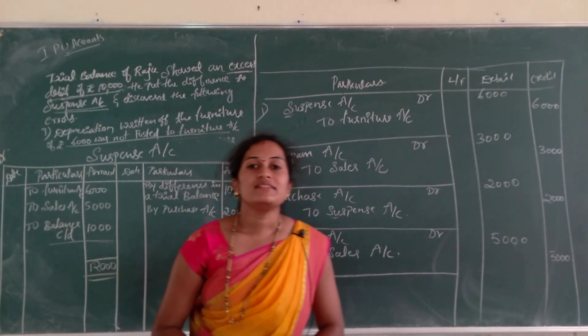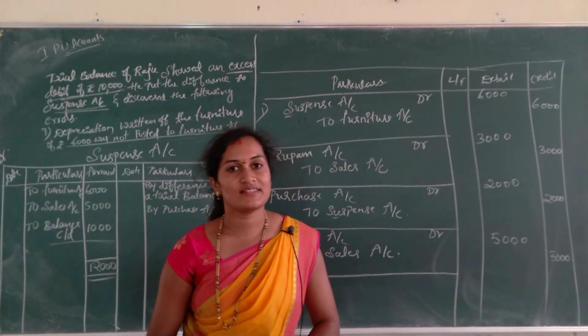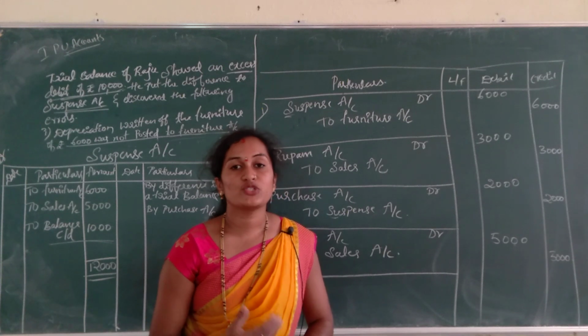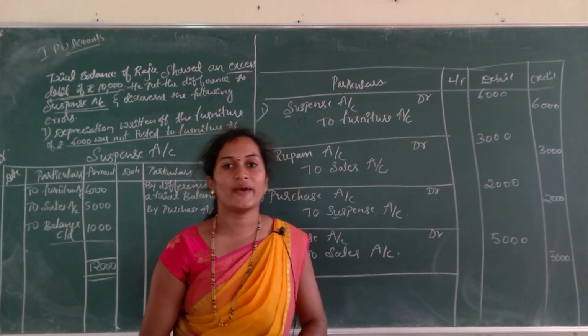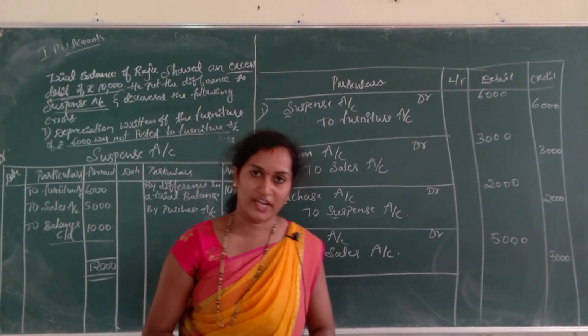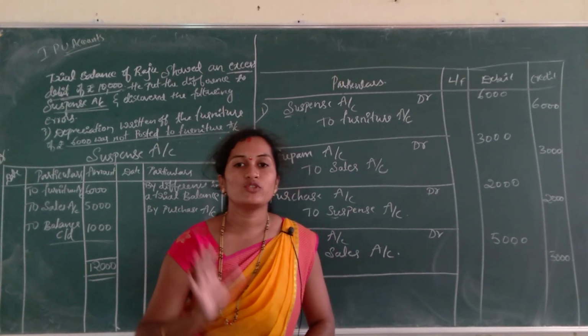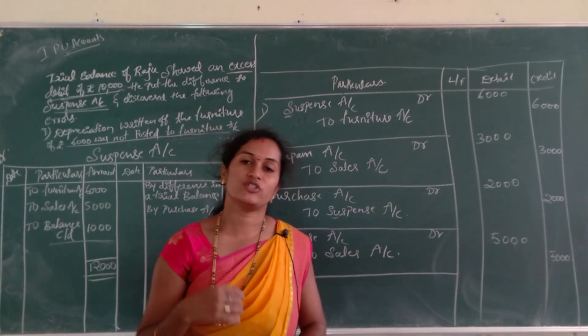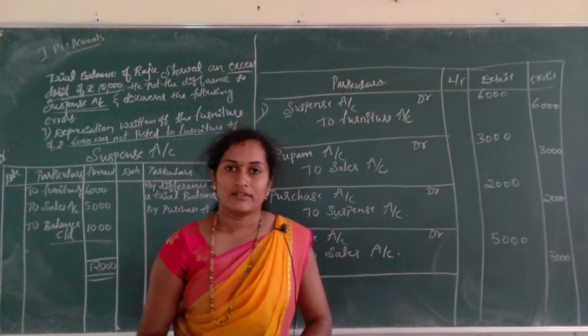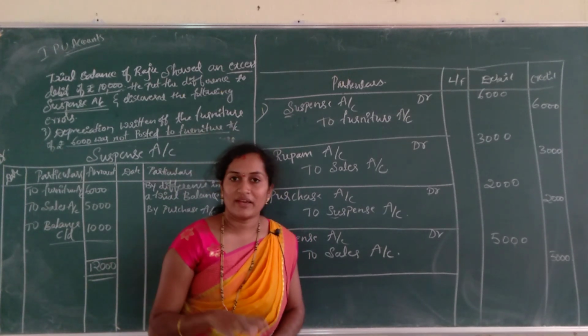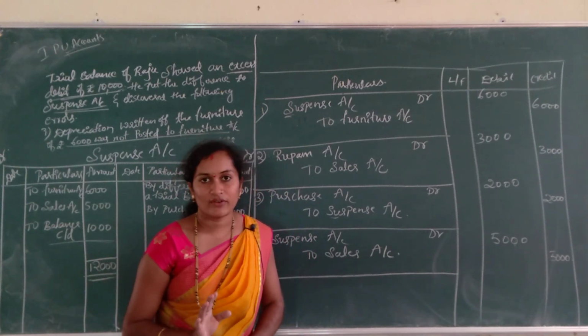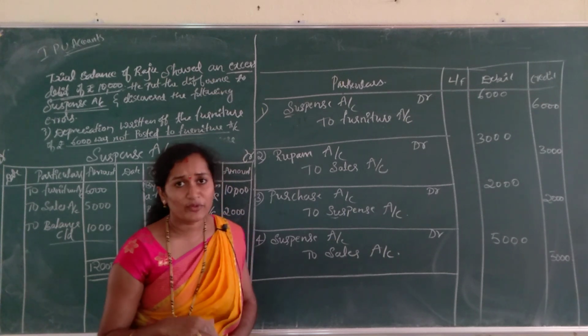What is a trial balance? A trial balance is a statement which shows the balances or totals of the ledger accounts, and the debit amount should be equal to the credit amount column. Debit is equal to credit. Your trial balance should and must be equal. Now, coming to rectification of errors.